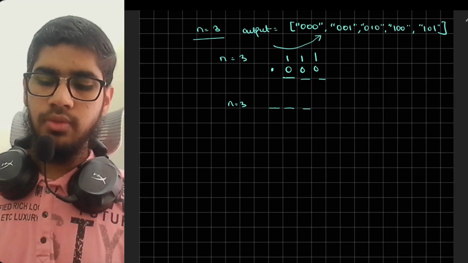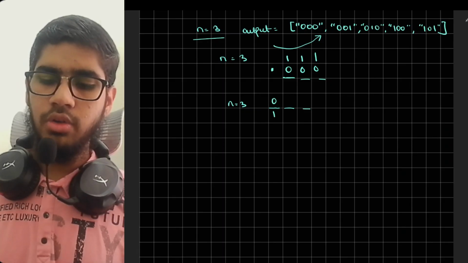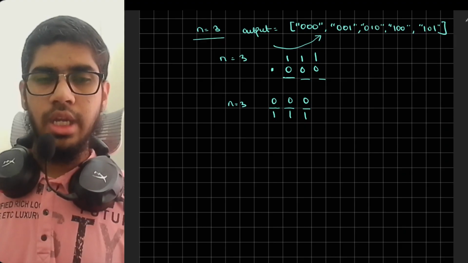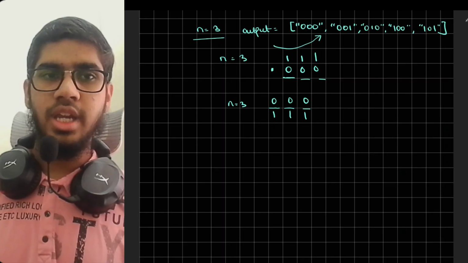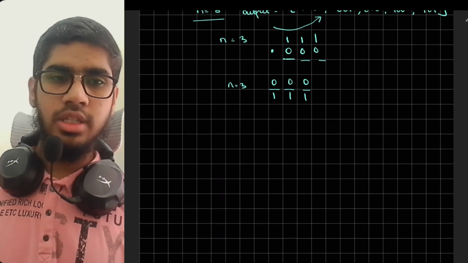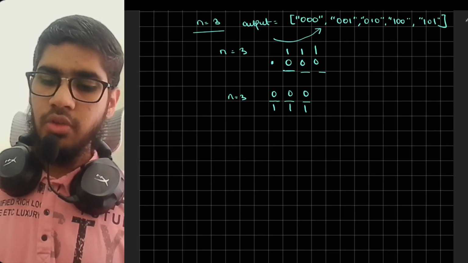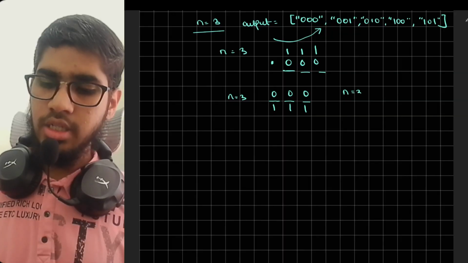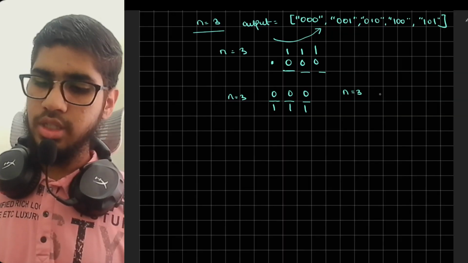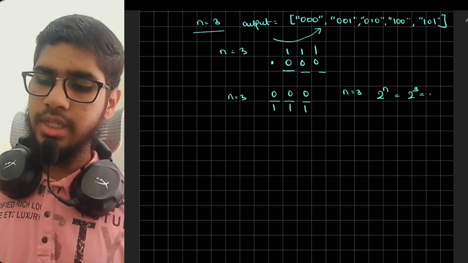If we don't have any conditions, we can either place 0 or 1, either 0 or 1, either 0 or 1. In that situation, how can we do that? Yes, we can use recursion to get the desired output. If we don't have any constraint, we will have 8 permutations. That is, if n is 3, the number of permutations is 2 raised to n, that is 2 raised to 3, which gives us 8.